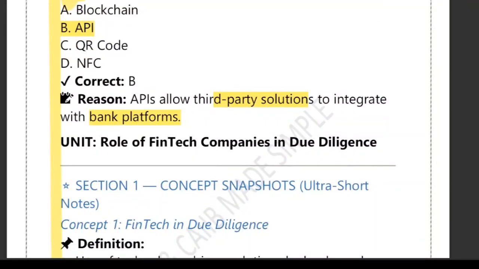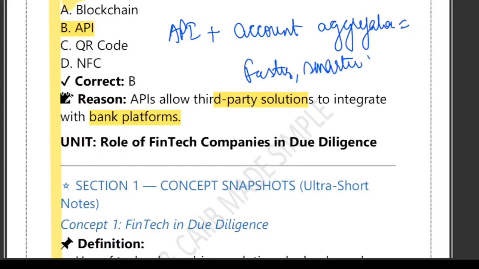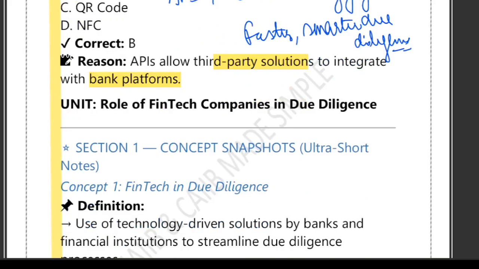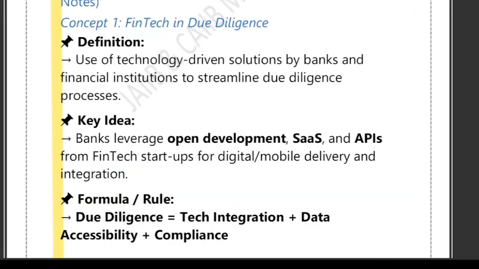So what we have just discussed, let me summarize. Please understand, API plus account aggregator is equal to faster and smarter due diligence. Faster and smarter due diligence. Now, this topic I think we have already discussed. Let me just revise it once more.